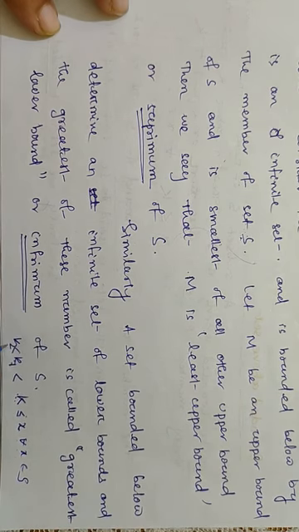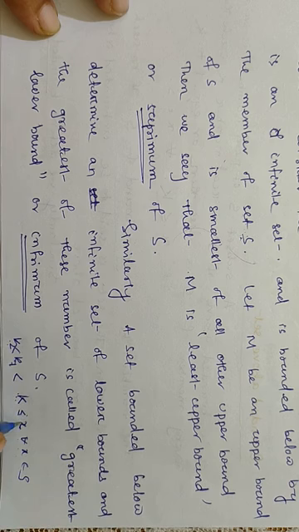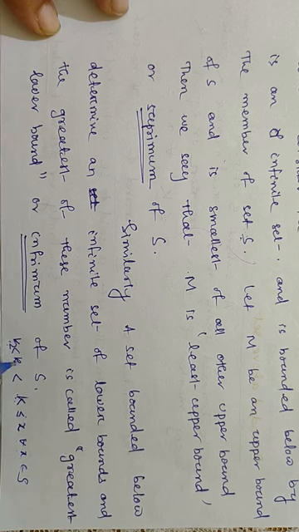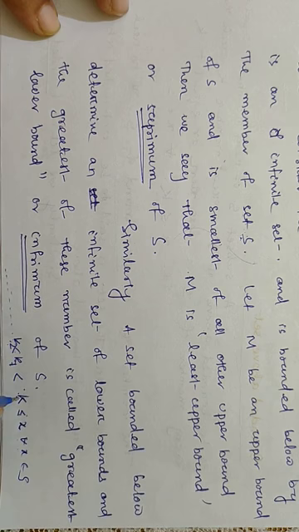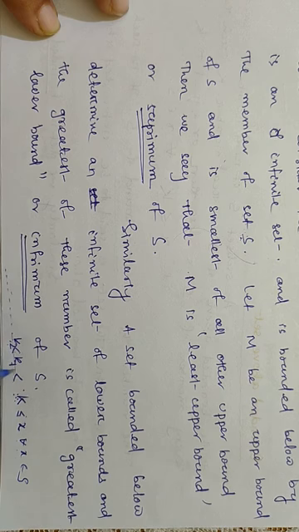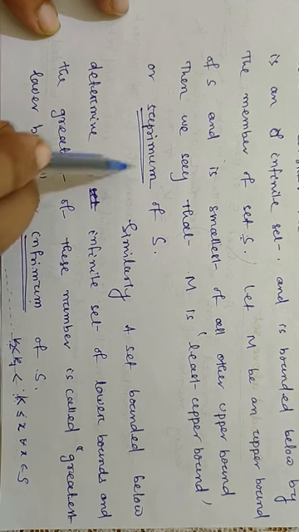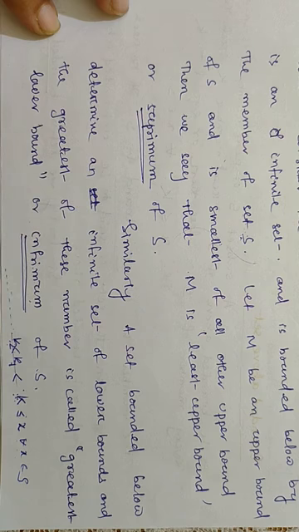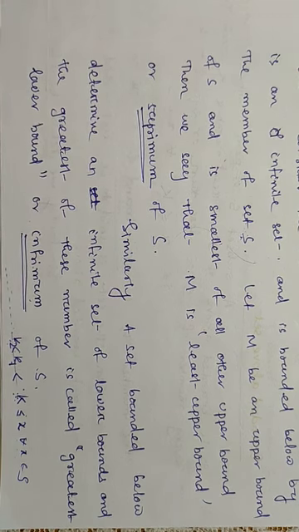K2 is less than K1, then K2 is less than or equal to x, so K2 is also a lower bound. So we get an infinite collection of lower bounds, and this collection has a greatest element. It may be K or some other element. That number is called the infimum. The greatest of all lower bounds is called the infimum of the set. So you need to remember the definitions of supremum and infimum.